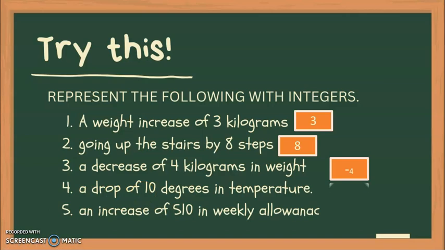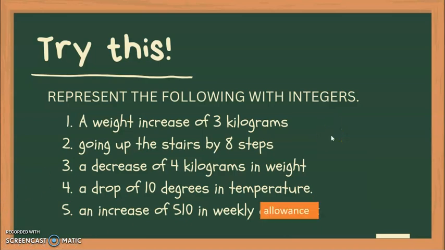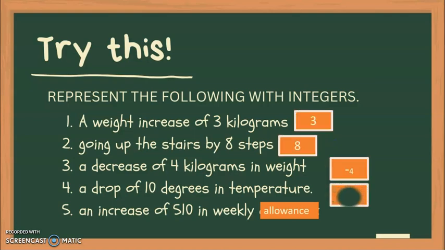So, that is also negative 10. And number 5, an increase of 510 in weekly allowance. Increase means nagsaka. So that is positive 510.